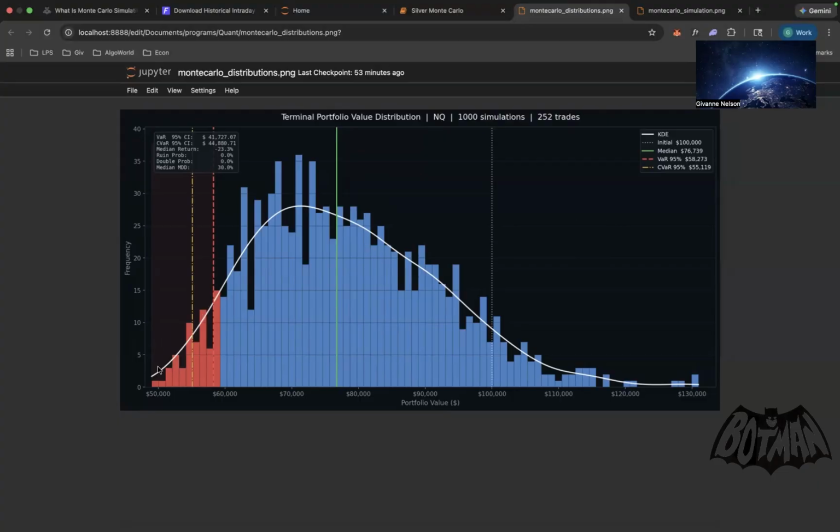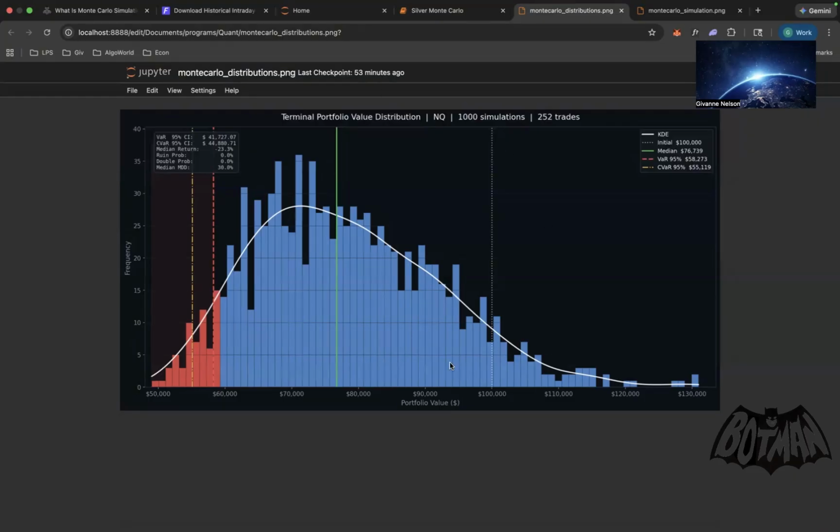And then the lowest 95, they went all the way down to $58,000. So almost half your account was blown with this strategy. That's something to really note. Actually, even further down, if you go all the way down here, it crossed the 40%. So more than half your account was blown with the strategy. All right. This is a major red flag. Doesn't mean not to trade it. This is just something to keep in mind, something that you need to go back and review. Something needs to be fixed in the strategy in order to make it more profitable. But this is something to note.